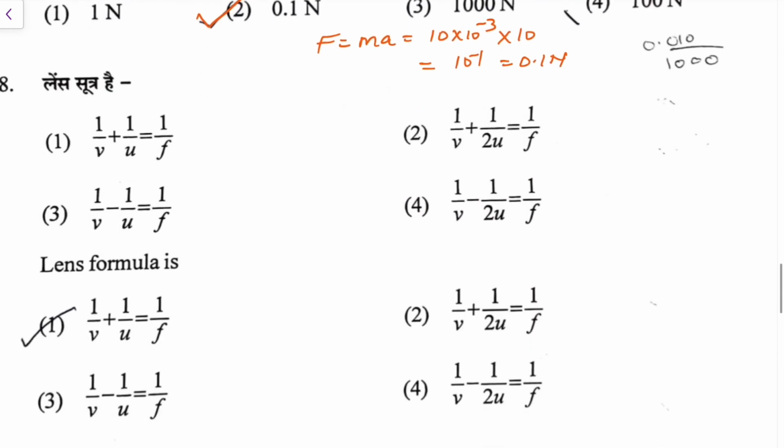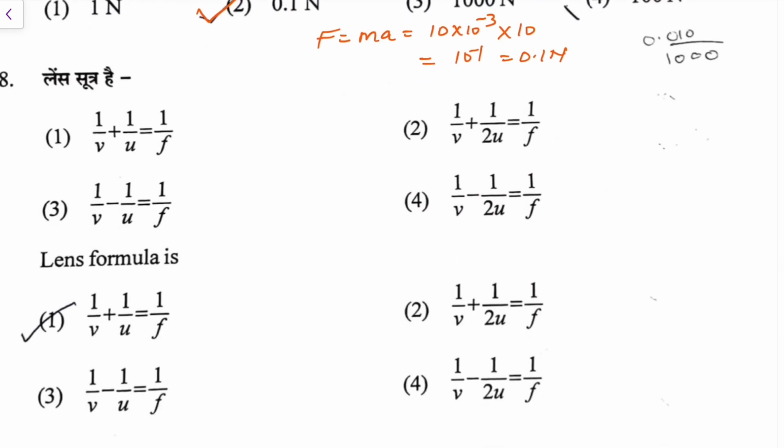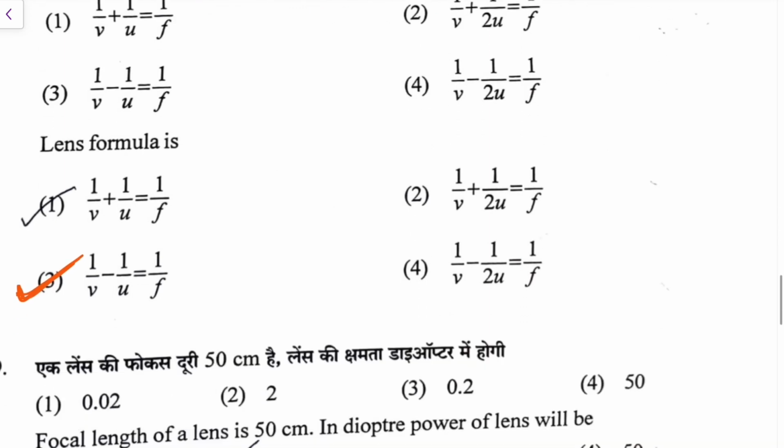It's option 2. The lens formula, you know the mirror formula is 1 by V plus 1 by U is 1 by F. For the lens it is 1 by V minus 1 by U is 1 by F. So don't make mistakes in such a question. It's a very straightforward result.